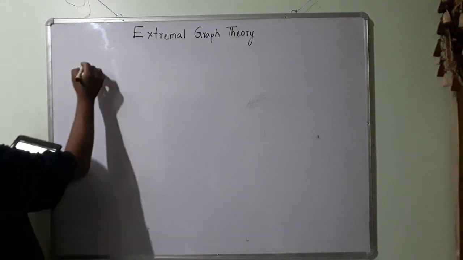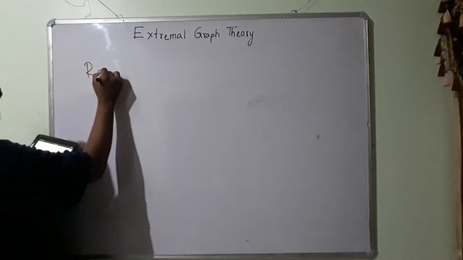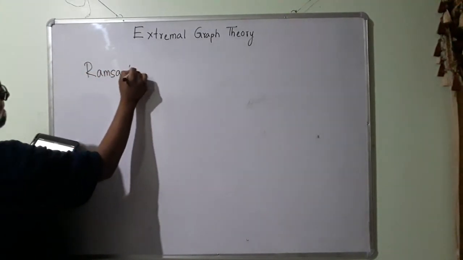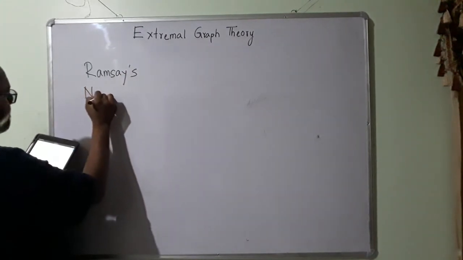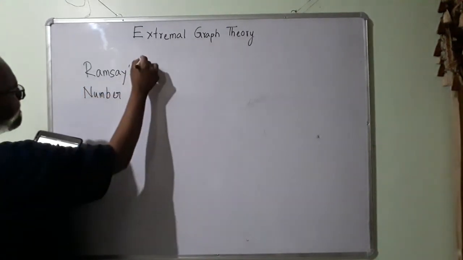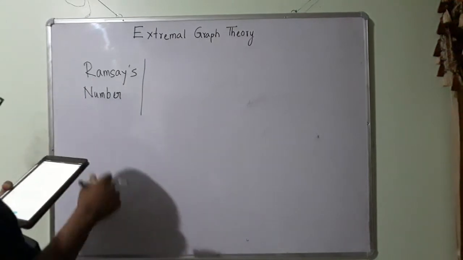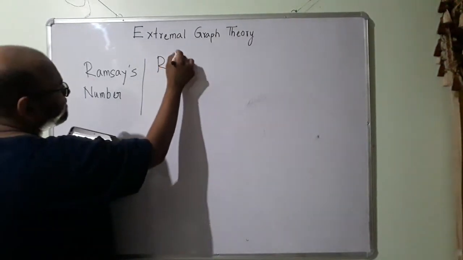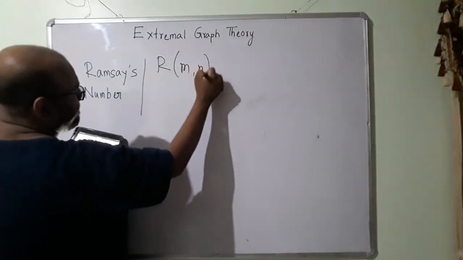Now we are ready to talk about Ramsey's number. Ramsey number is denoted by R(M, N).